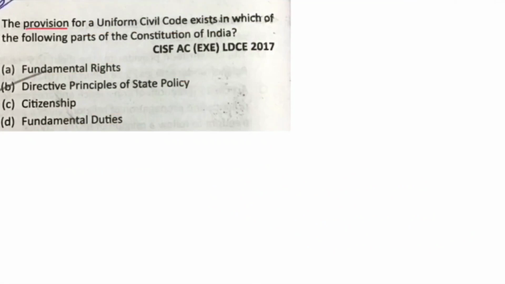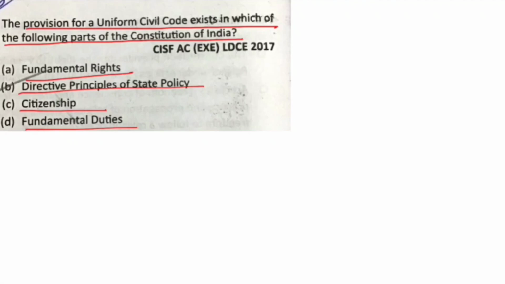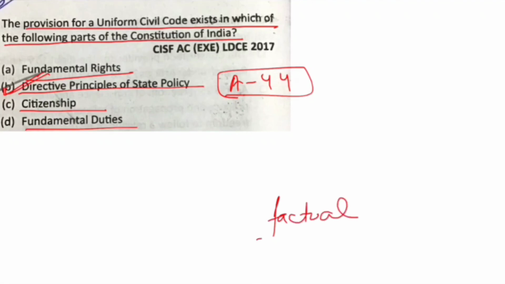Next, the provisions for a uniform civil code exist in which of the following parts of Constitution of India? Fundamental rights, directive principles of state policy, citizenship, fundamental duties. Directive principles of state policy is correct. This is Article 44. The questions which we have discussed earlier also are the ones that are very factual in nature. We will not spend much time on those.